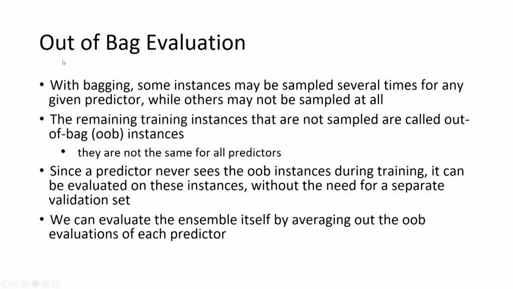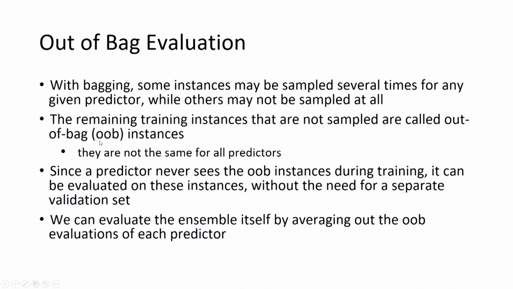Now, we will see the concept of out of bag evaluation. When we are doing sampling and giving some part of the training data to each and every predictor, there are some instances that are not given to that predictor. Those remaining training instances that are not sampled are called out of bag instances.